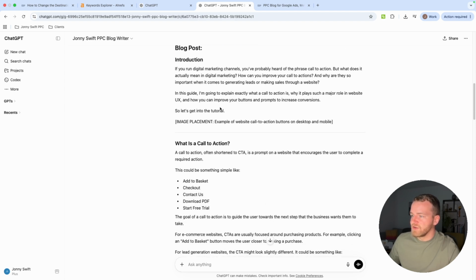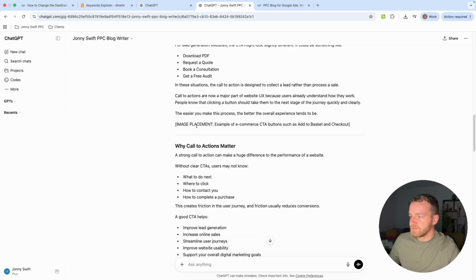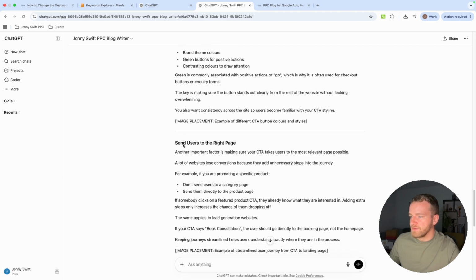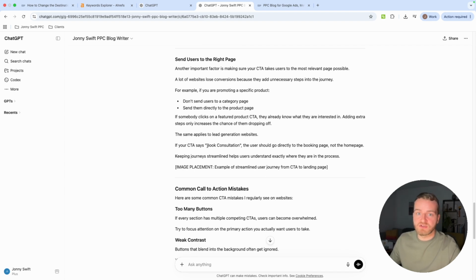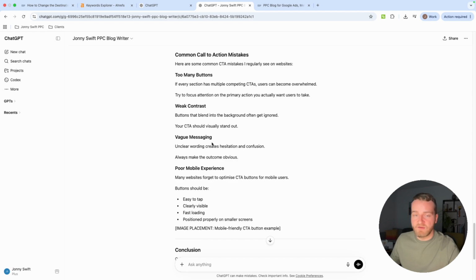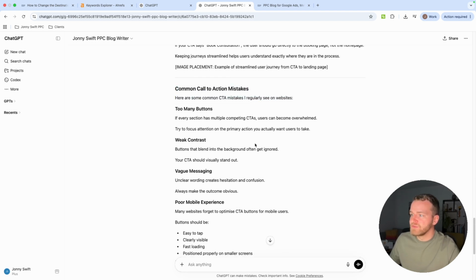And as you can see, I've talked about the introduction. What is this? What is that? Different user colors, that sort of thing. Everything that I've talked about with my own voice, because I have the background knowledge to know about this topic. And additionally, it has put some extra bits in there.